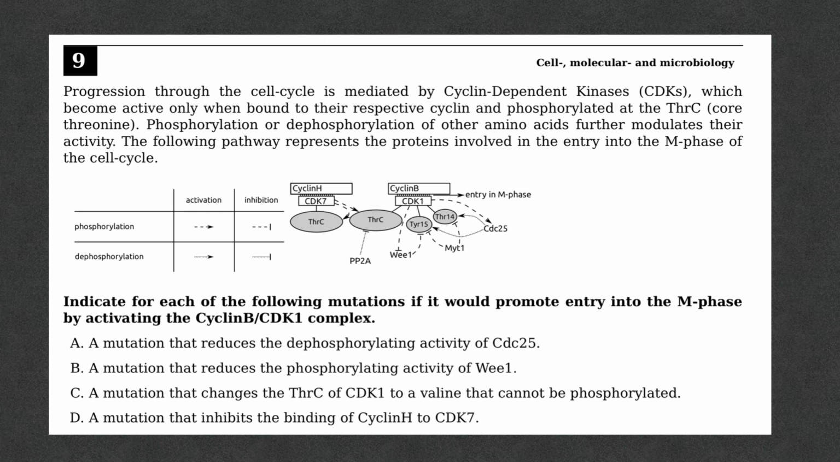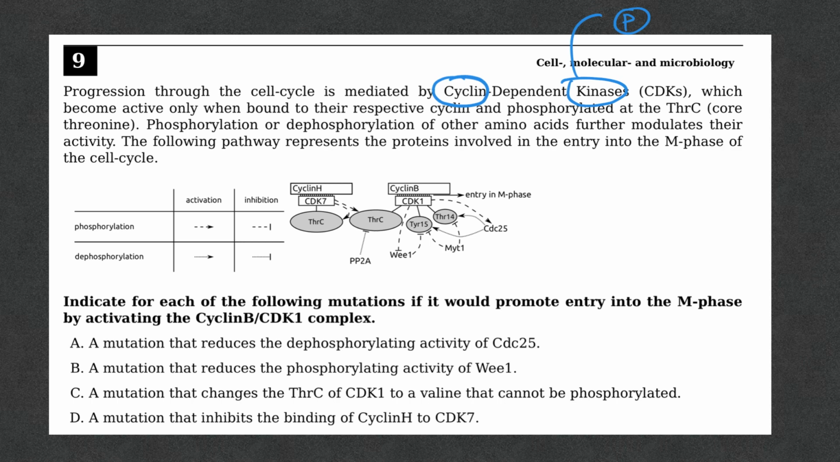So, progression through the cell cycle is mediated by cyclin dependent kinases. Kinases, you understand, means it's going to do something with a phosphate group. It's going to add or remove a phosphate group. So these are proteins and they are dependent. These kinases are dependent on another protein, which is a cyclin.